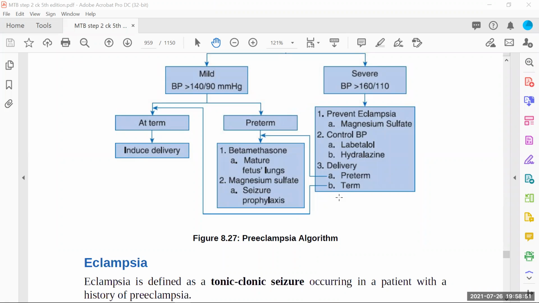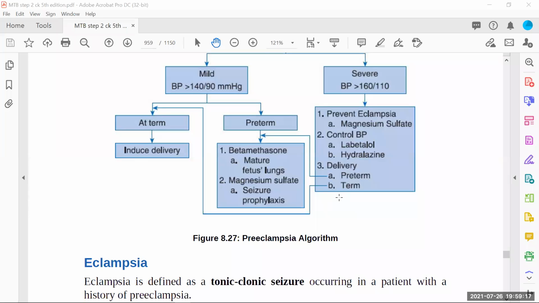Now, have this in your mind: the mother is having increased BP, visual changes, and mental changes. Think about all these features of preeclampsia. Now, one add-on feature: the mother has developed a fit.